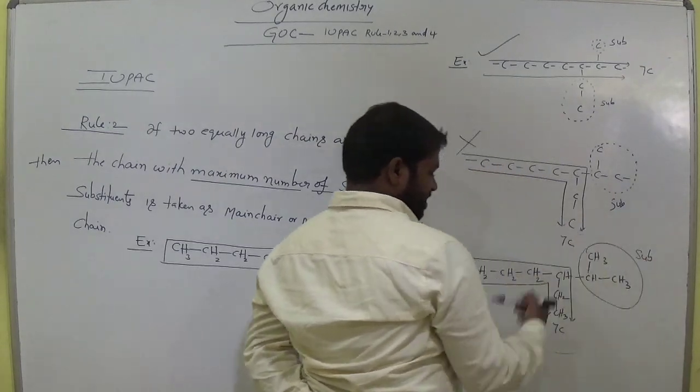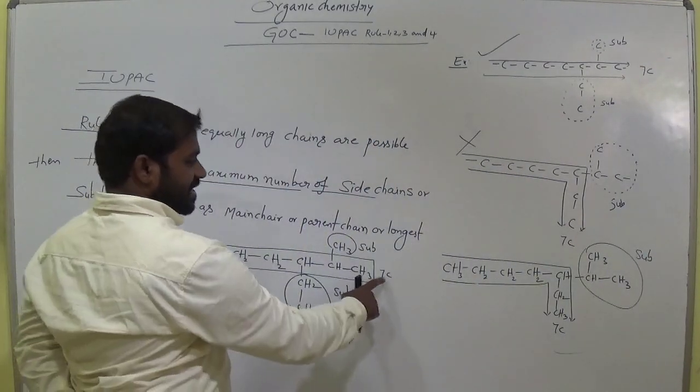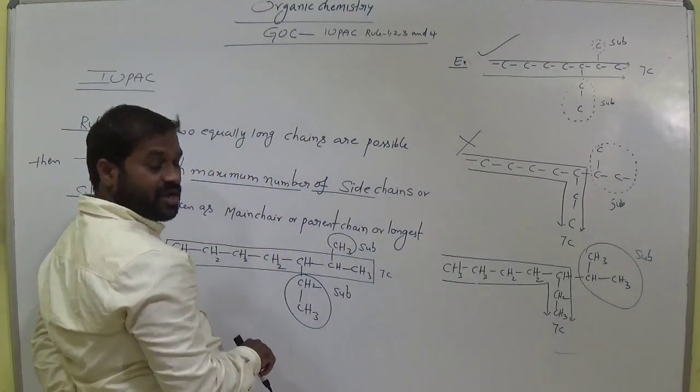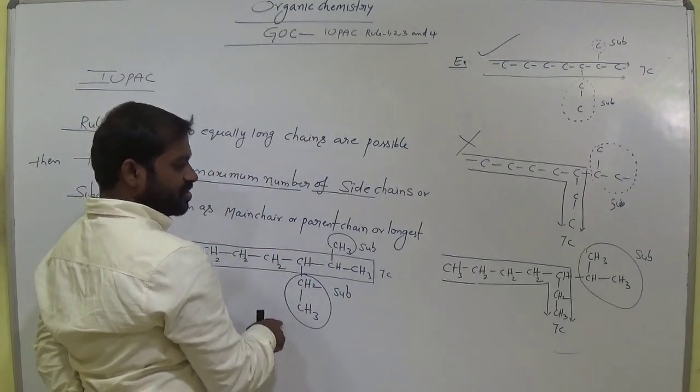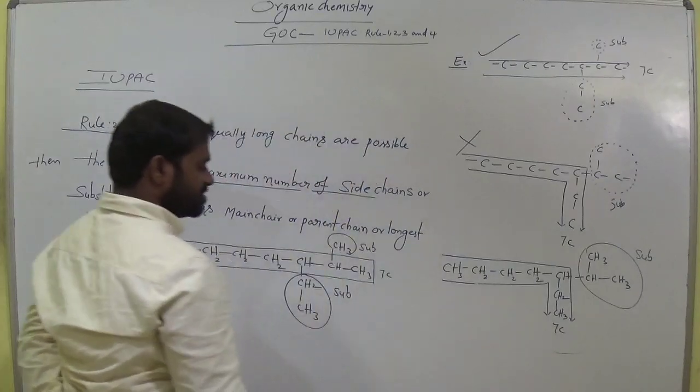Only one substituent. Both are having 7 carbons as the longest chain, but here it consists of 2 substituents, and here it is only one substituent.